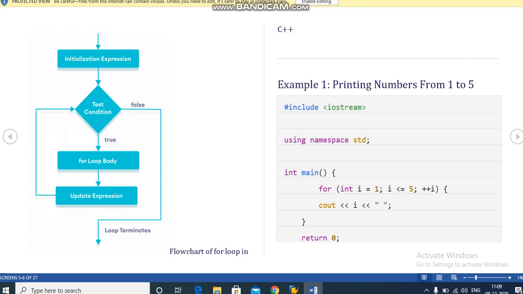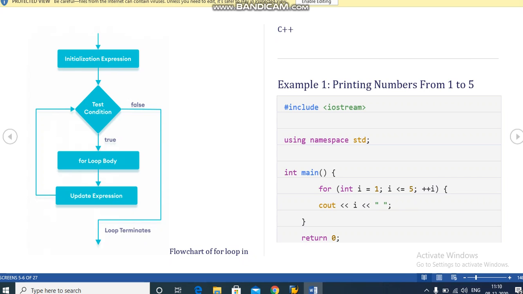Then we have to give the condition for printing the numbers from 1 to 5, that is, i is less than or equal to 5, which means you have to print this statement. Plus plus i increments the counter of i. Okay, so cout i, the value of i will be printed.